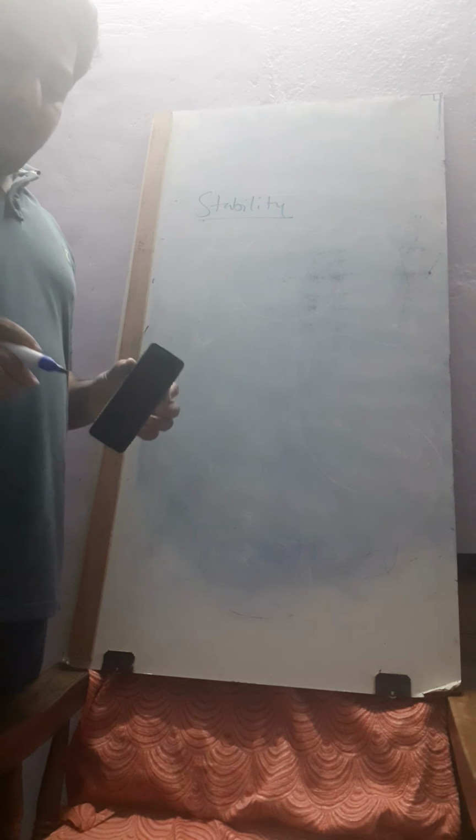Okay. If the line through the center of gravity falls outside the base, then the object will be unstable. Wherever the center of gravity is, if it is outside the base, it will be unstable. Finally, the shift of the center of gravity and its effects.